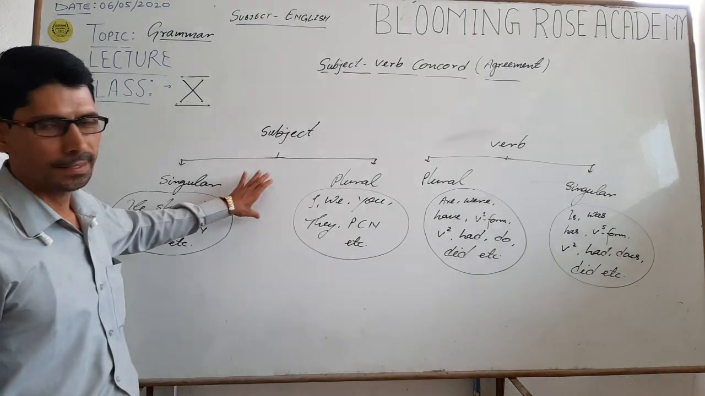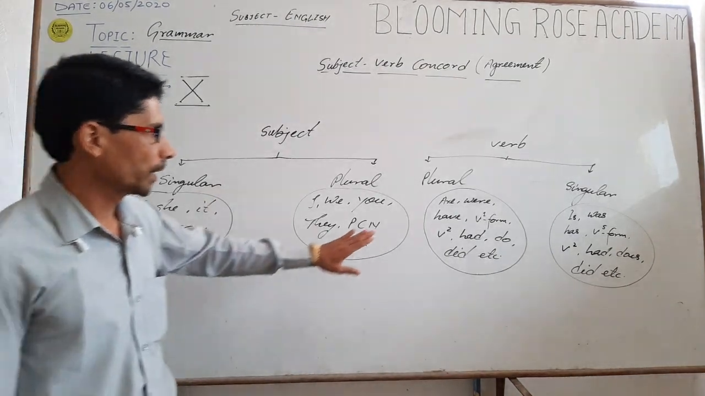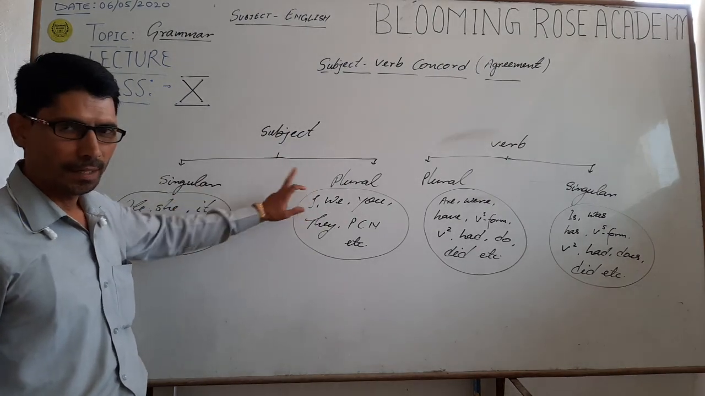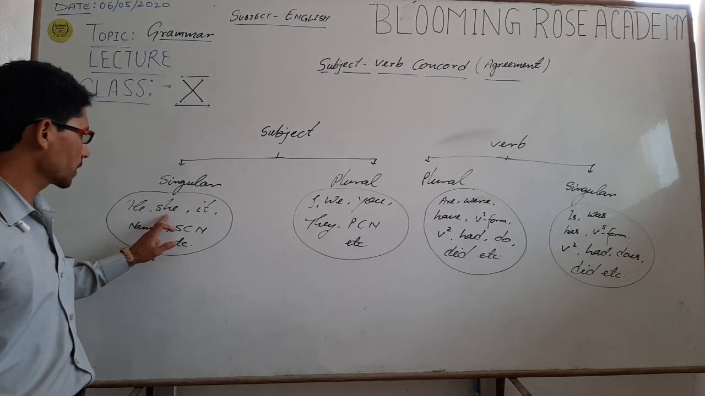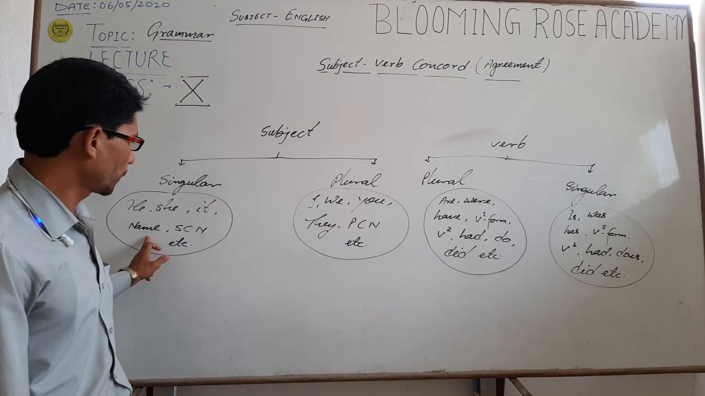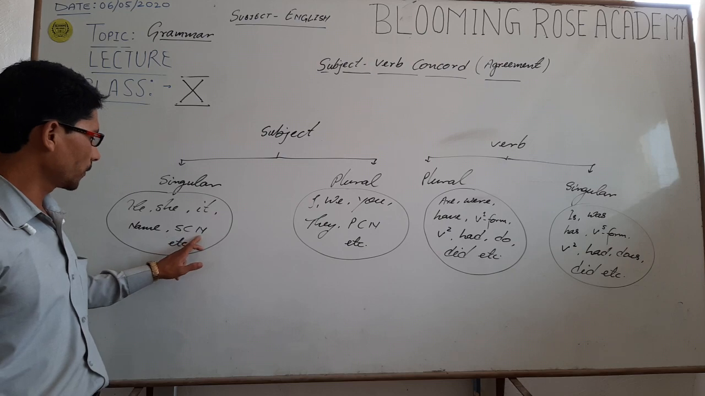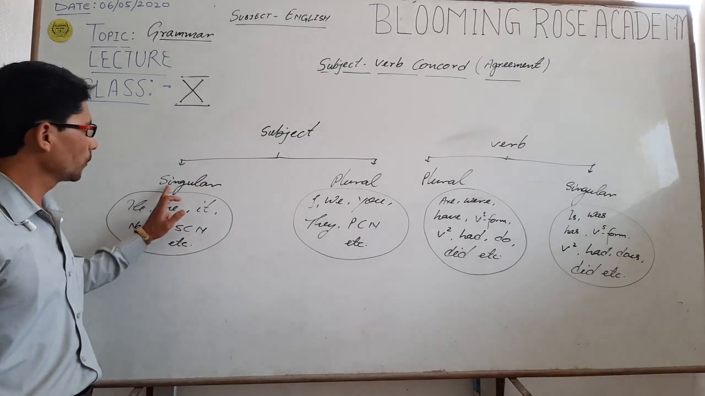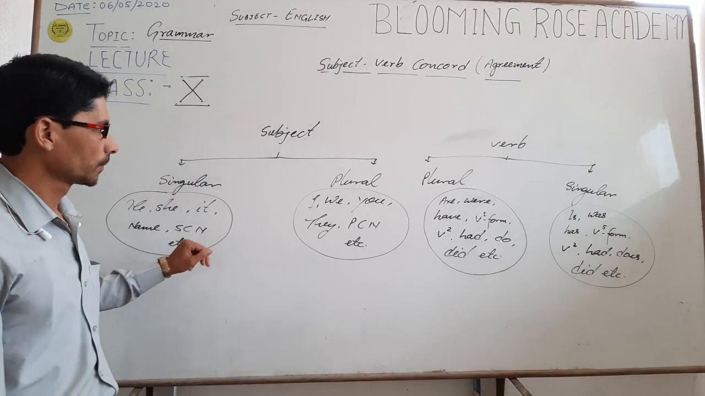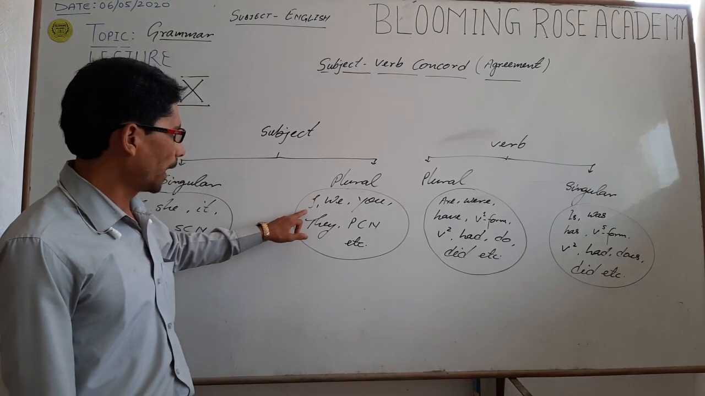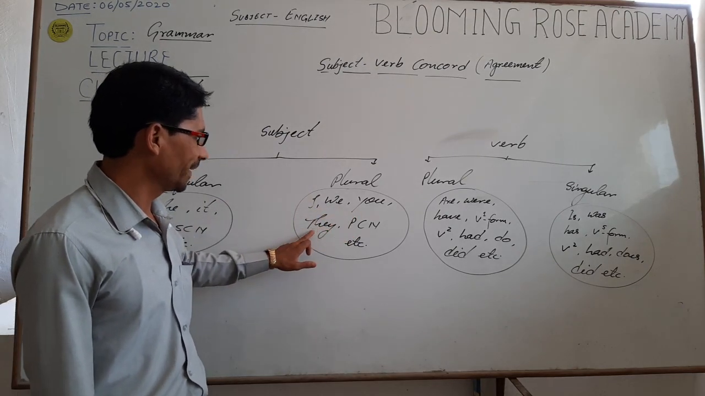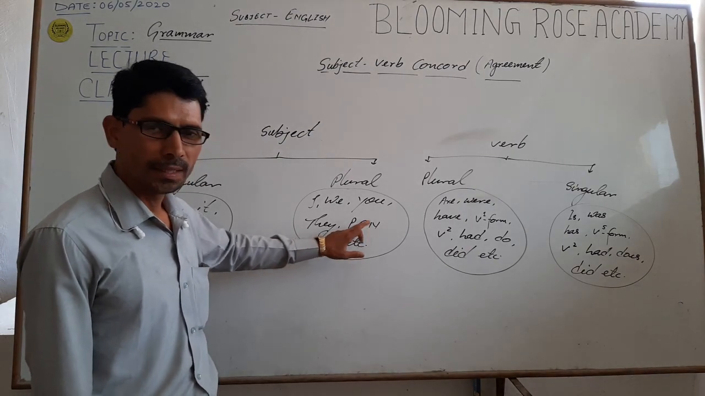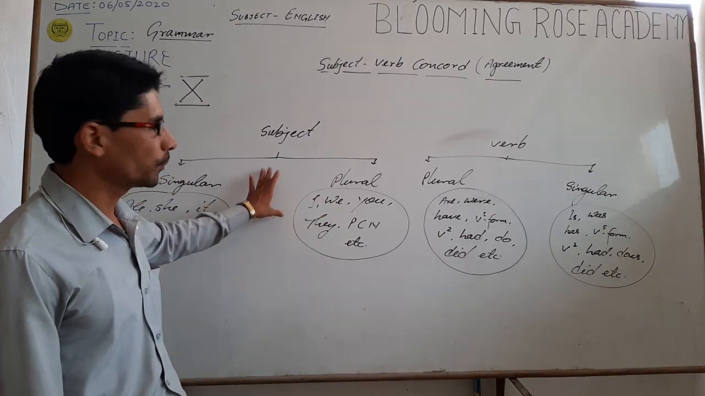There are two types of subject and two types of verbs in English grammar: singular subject and plural subject. Under singular subject: he, she, it, name, that is proper noun, and singular countable noun. Again I repeat, singular countable nouns are taken as singular subject. And under the plural subject: I, we, you, they, and plural countable nouns. These all are taken as a plural subject.